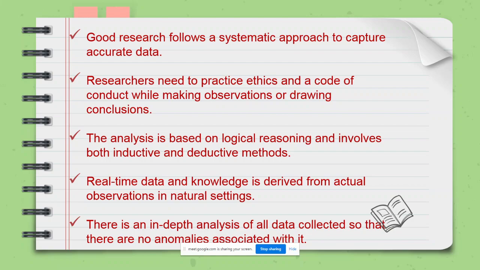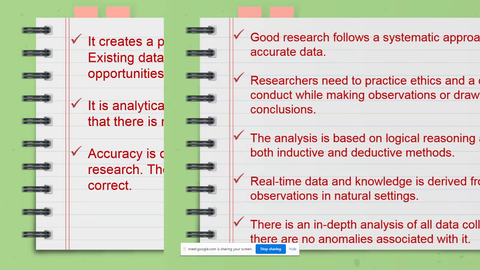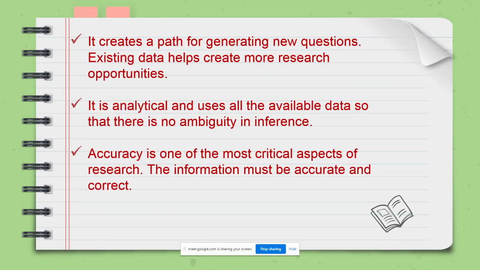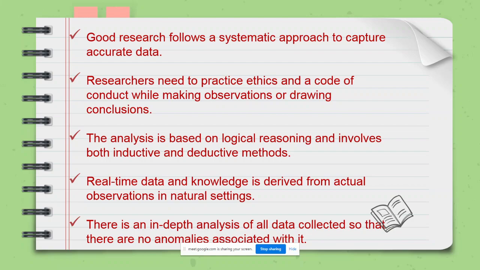Then the next is, there is an in-depth analysis of all data collected so that there are no anomalies associated with it. Anomalies means deviation. Once you are collecting the data, one must carry out an in-depth analysis of that particular data. You should never calculate only the percentage, like these many percent are satisfied, these many percent are not satisfied.